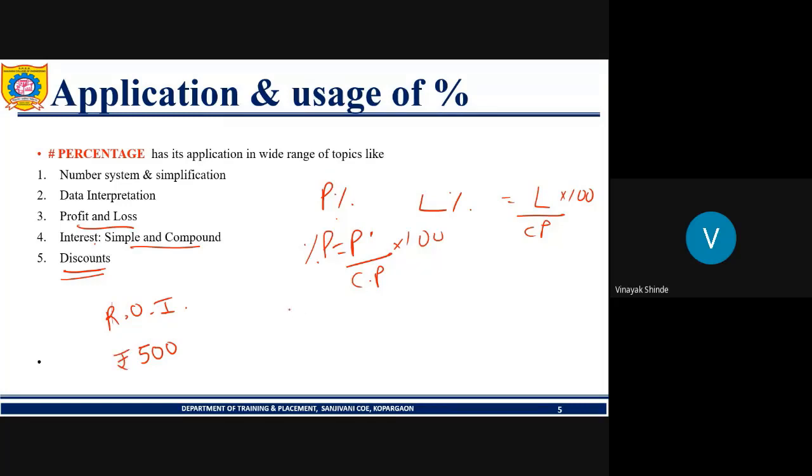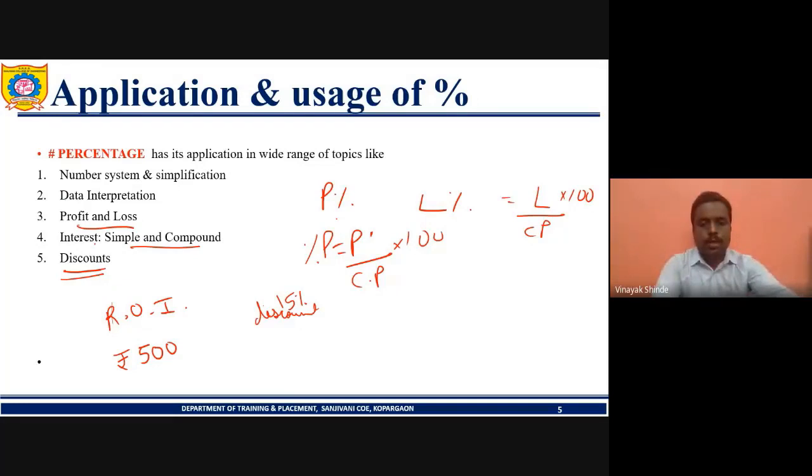If the person decides to give a discount of 15%, what will be the selling price? How many rupees will this formal shirt be sold for?